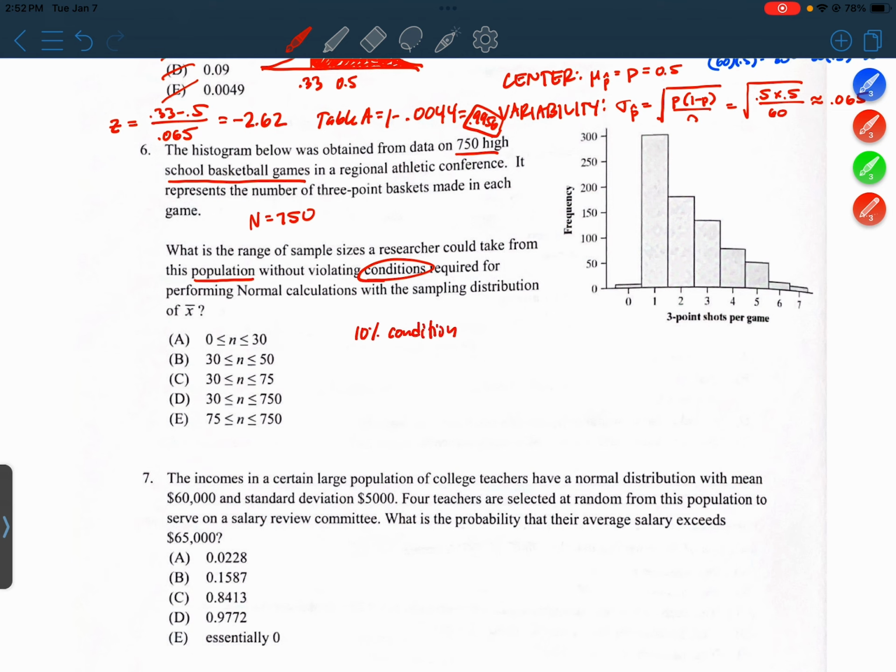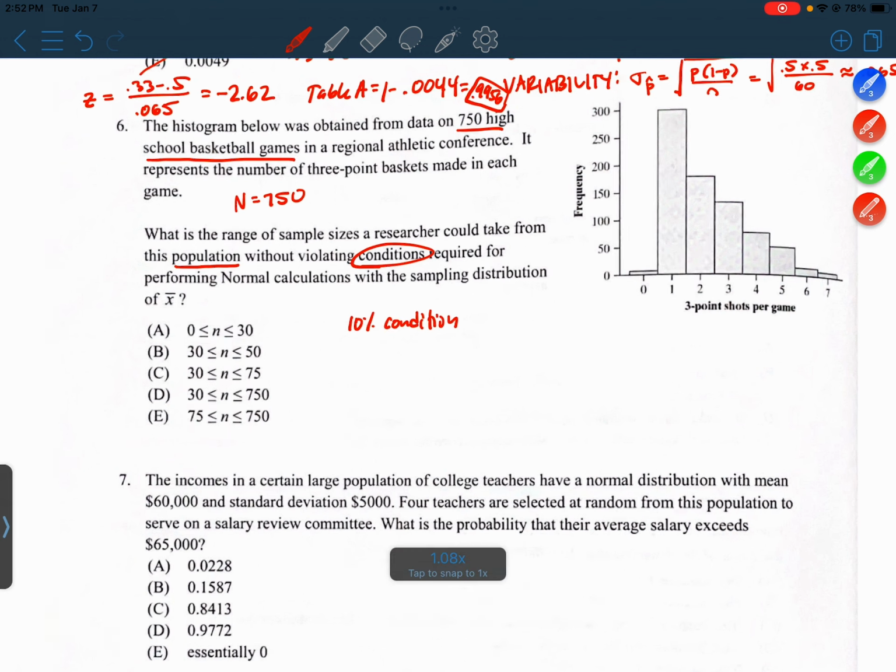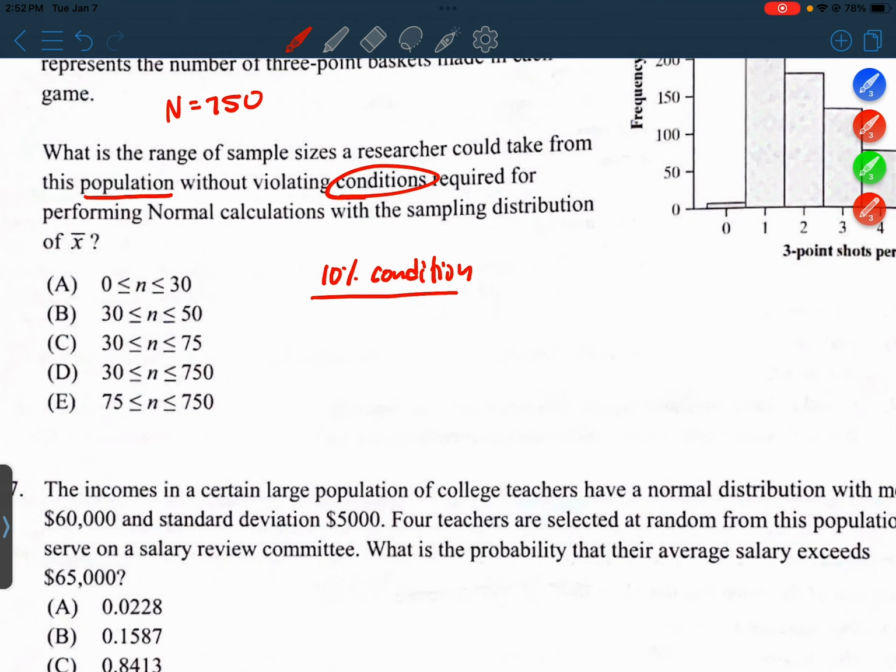Right. Because I think it's assumed here that we're sampling these games without replacement. All right, the 10% condition says that our sample size must be less than 10% of the population size. Okay.